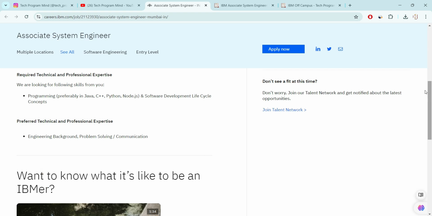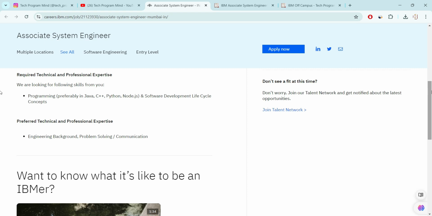Now talking about the passing batch. So company has not mentioned any specific criteria for the passing batch. So if you are from 21 batch, 22 batch, 23 batch and 24 batch, I will suggest you please try to apply, and if you get selected for this role, then maybe you get a chance for exam, and exam will be online. And if you clear the online exam, then there will be technical round followed by the HR round, and after that you will get an offer letter for ASE role.